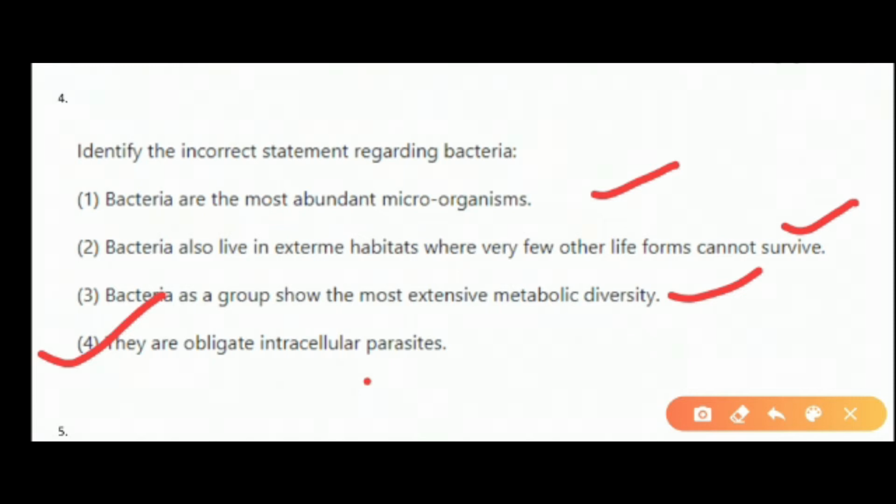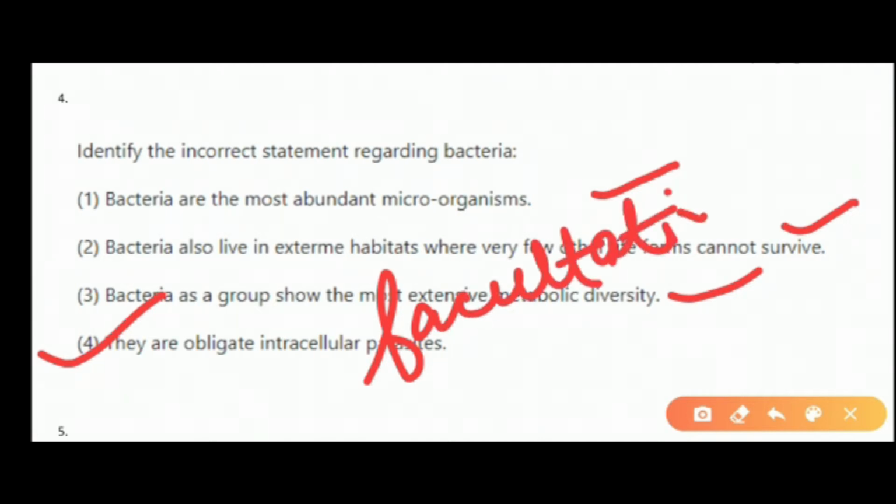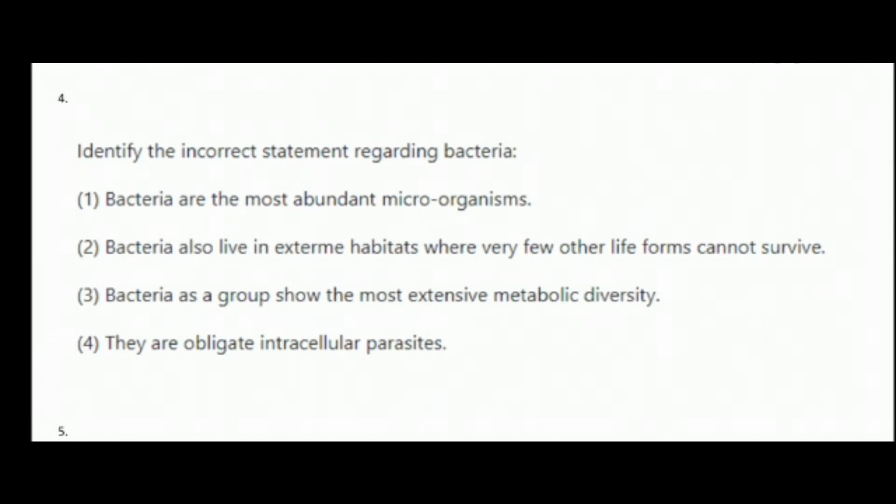Obligate means we have two words: the first one is obligate and the second one is facultative. You have studied obligate aerobes, obligate anaerobes, facultative aerobes, facultative anaerobes. Obligate means they can't live without that particular thing. For example, obligate anaerobes are anaerobes under any conditions.